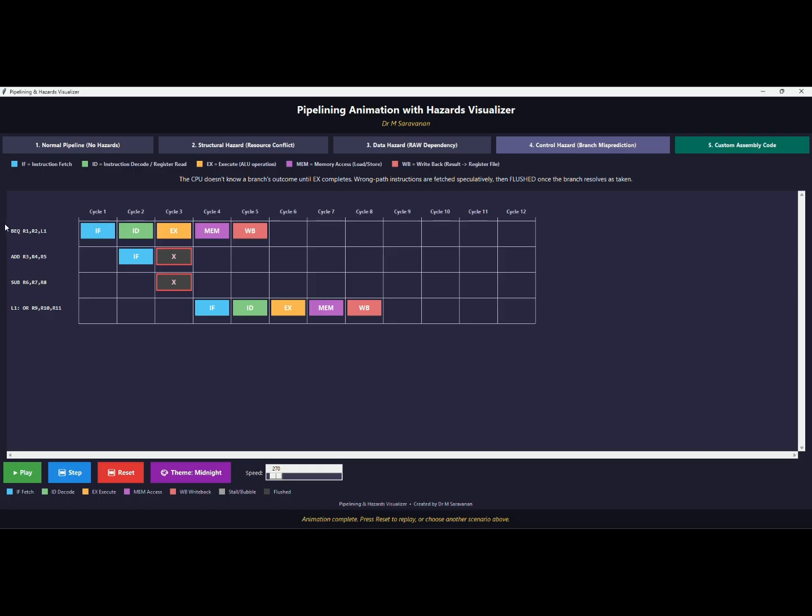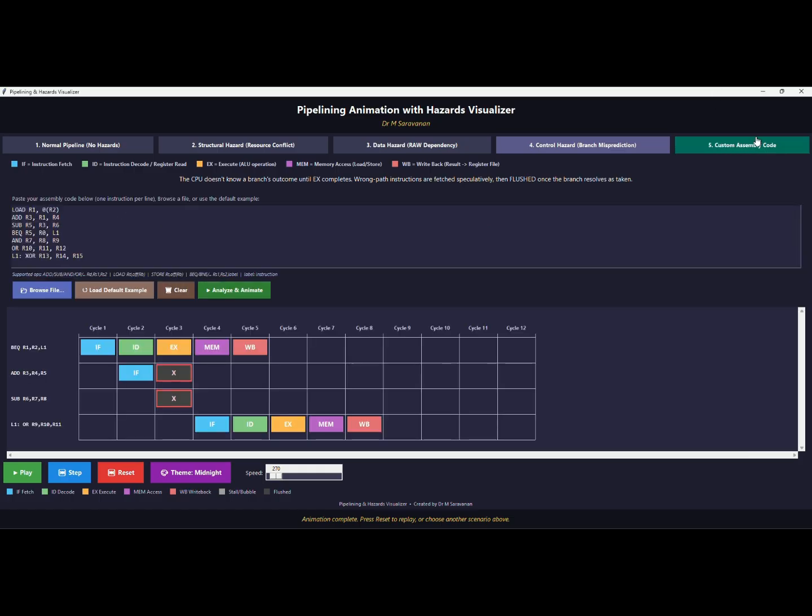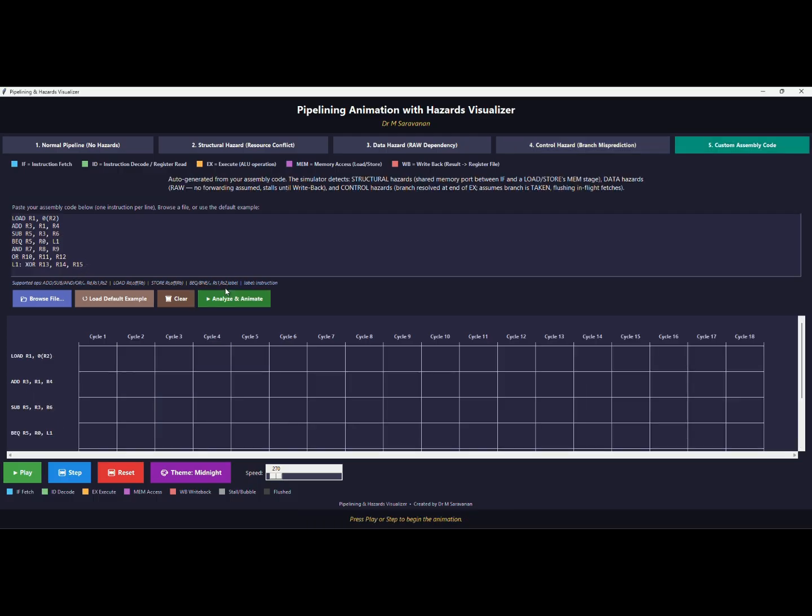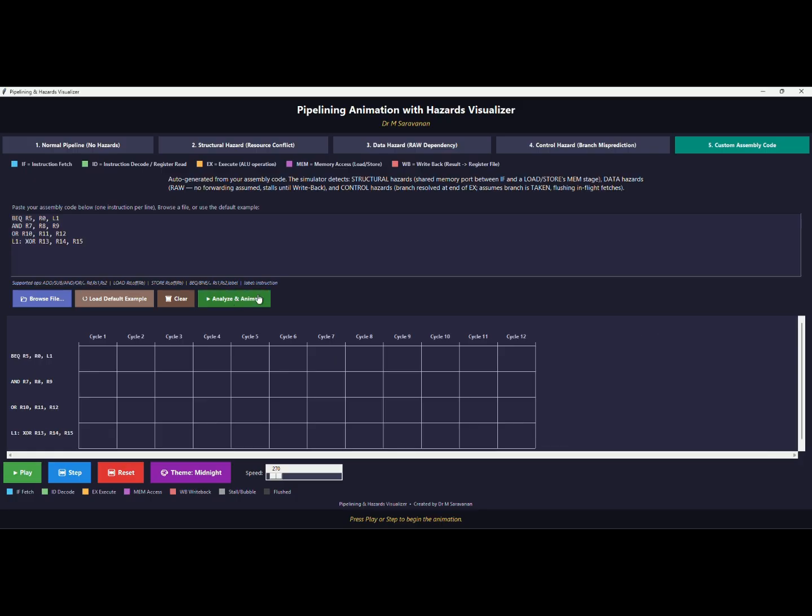Suppose you want to execute this code, you can go to the customize inputs. For this, the code you want, you can type here. You can start the animation, and the clock cycles will be allocated accordingly. Suppose I don't want this one, I want to know only this particular one. So here I want to apply a condition. The branch on equal condition is applied. Now I want to load the accumulator. Now it is loading the process.